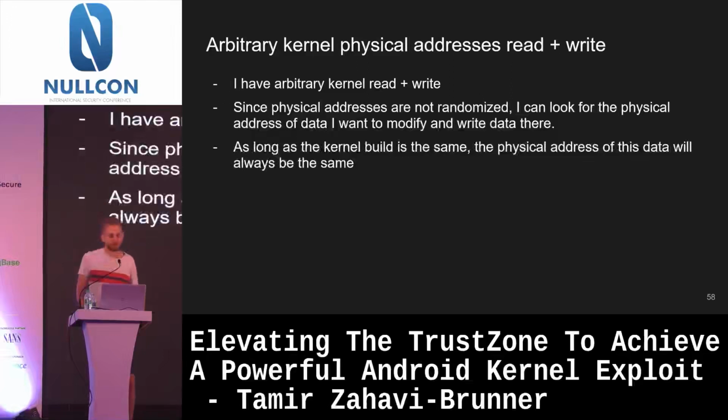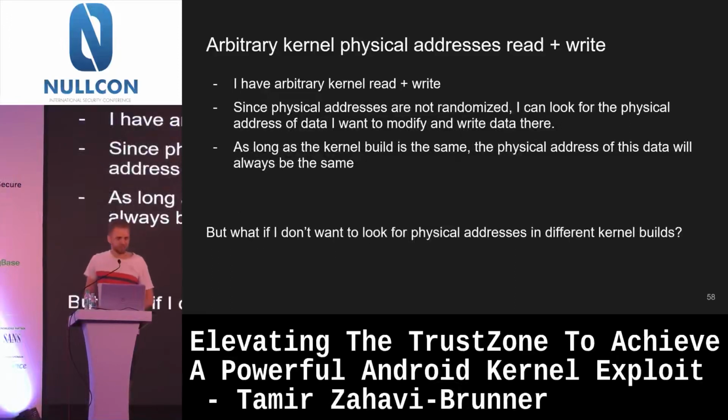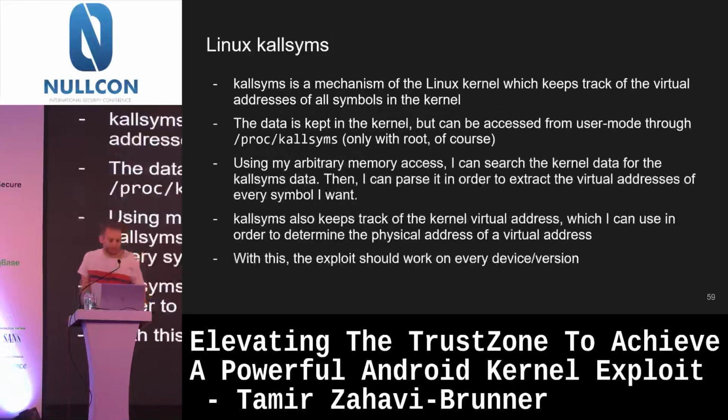And finally, I had a full working exploit. I looked up, for example, the physical address of the symbol that decides if SELinux is on or off. I changed it to 0, and SELinux was disabled. So amazing. But then I thought, this is actually a pretty strong primitive, read and write on physical memory. What if I don't need to look up the physical address that I want to modify for every build? And for this, I used a mechanism in the Linux kernel called KAllSyms.